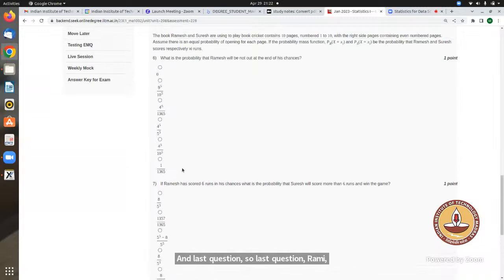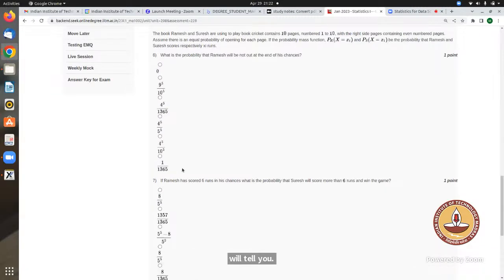Ramesh and Suresh. I get the solution that's given in the practice assignment, but I have done it through geometric distribution. So maybe you can just read the question first, then I'll explain how I did it. The book Ramesh and Suresh are using to play book cricket contains 10 pages, 1 to 10, with the right side pages containing even numbers, and assume there is an equal probability of opening each page. The probability mass function is this. What is the probability that Ramesh will be not out at the end of his chances?